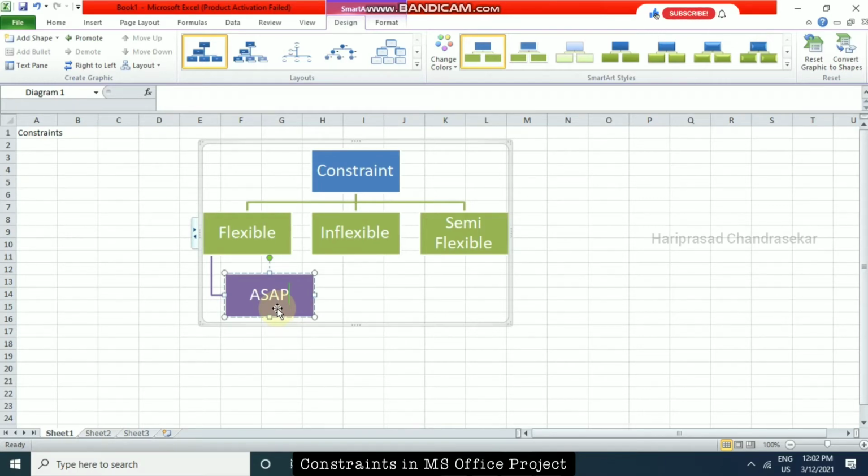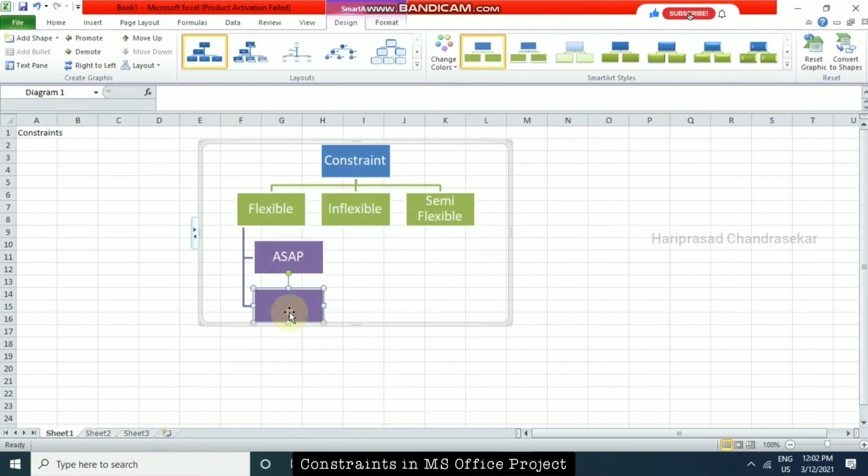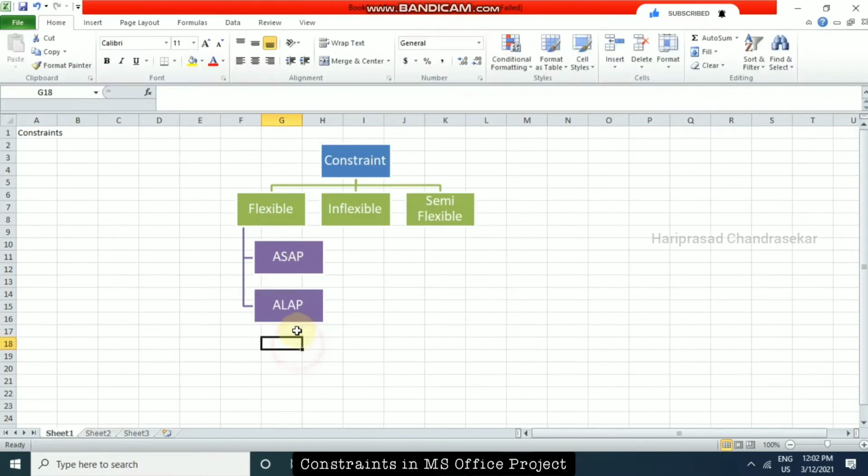We need not put any date or any restriction. As soon as possible in the sense it will take care as soon as possible. Okay, and we also have as late as possible. As late as possible. This is for a start and this is for a finish date. So normally we will be telling as soon as possible we need to start any task. Okay, and then we need to put as late as possible sometimes for finish date also if you want.